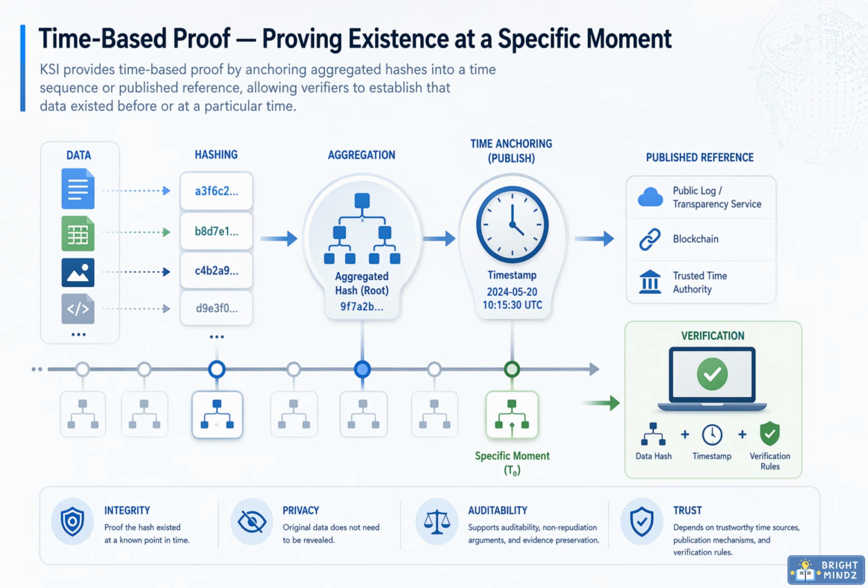Time-based proof answers a precise question. Did this data exist by this moment? The data is hashed, creating a fingerprint that reveals nothing about the original content. Many fingerprints are aggregated into a single root hash. That root is then anchored to a trusted time reference, such as a public log, blockchain, or time authority. Later, a verifier can recompute the data hash and check its path to the published anchor. If the path and rules validate, the proof shows the data existed no later than that timestamp. That is why the timestamp becomes useful evidence.